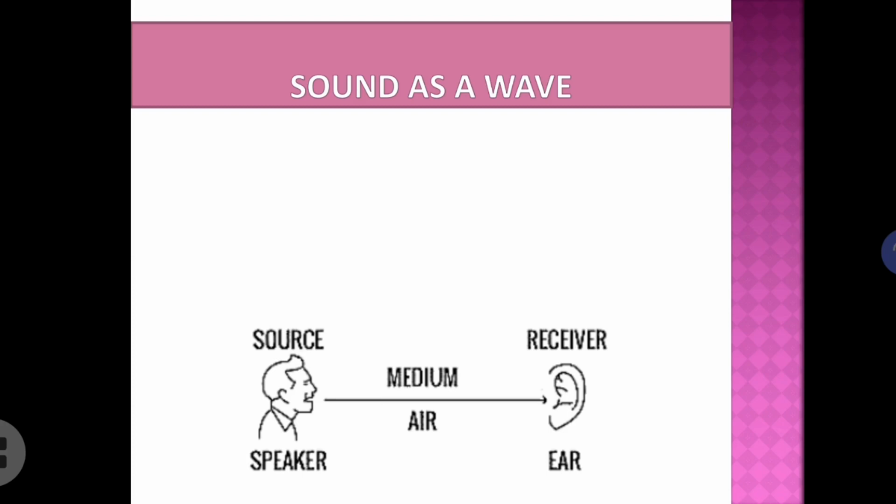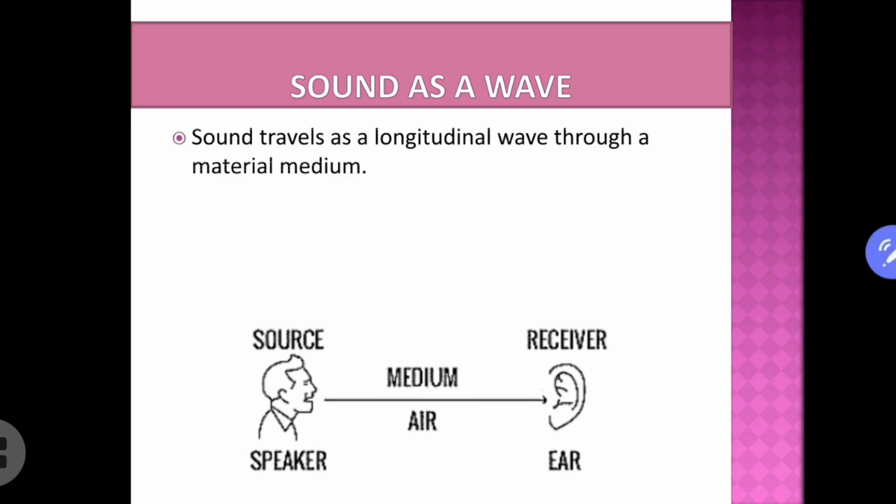That means it can be solid, it can be liquid, or it can be gas. So the source produces sound and the sound is traveling through the medium and hence reaches the receiver or the ear. And one particular point you have to keep in mind, sound is traveling as a wave through the medium.